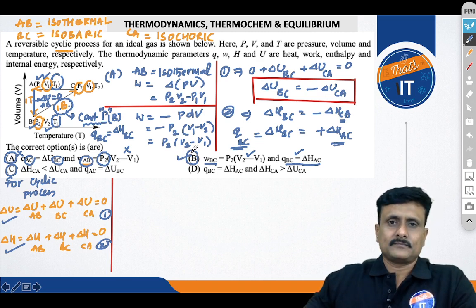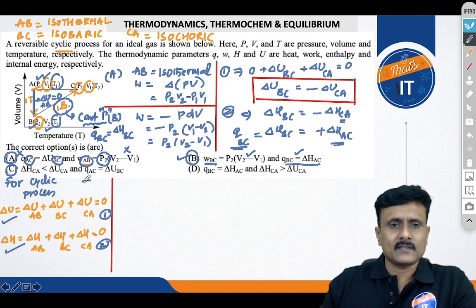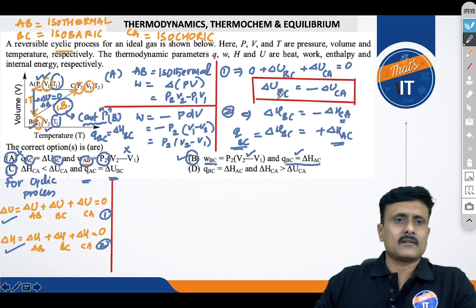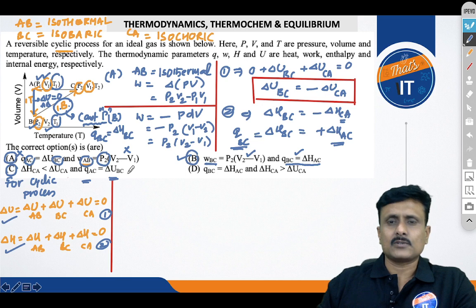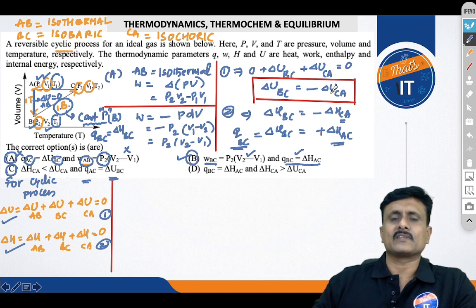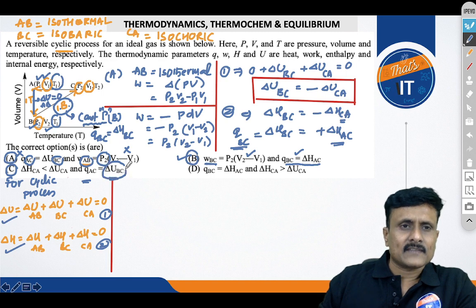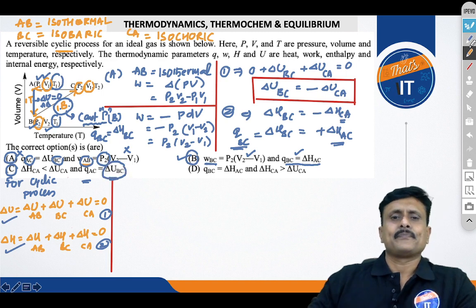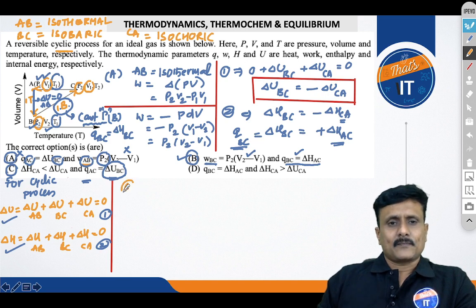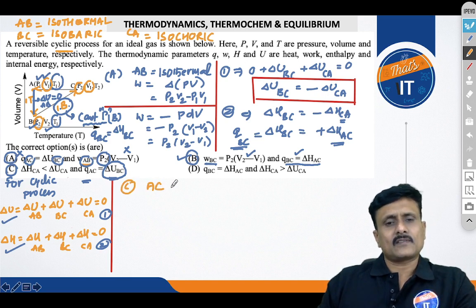Alright. Option A ruled out, option B is correct, and Q of AC is delta U of BC. This is, let's see, option C. Q of AC is delta U of BC. So what I will do here is check delta U of BC. AC, we are talking about what? AC. You know that I am checking option C. AC or CA is actually isochoric.